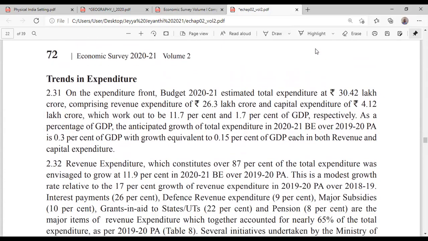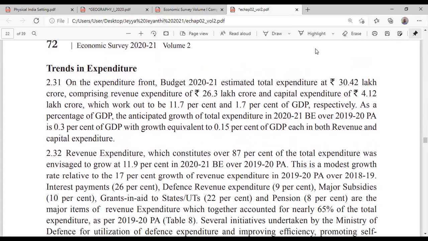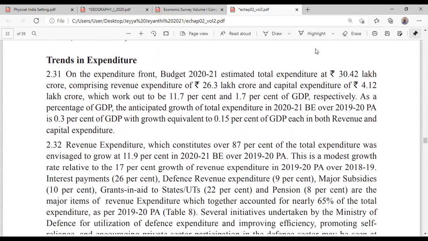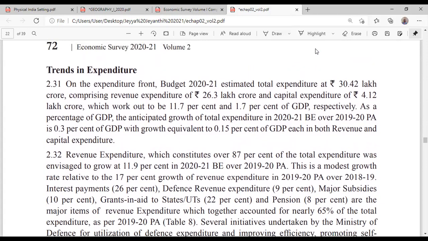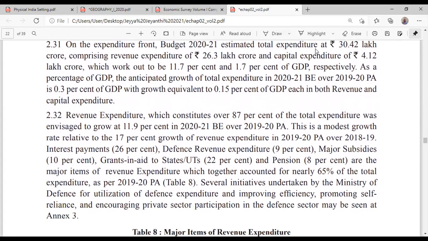On the expenditure side, there are two types of expenditure. One is capital expenditure, the other is revenue expenditure.